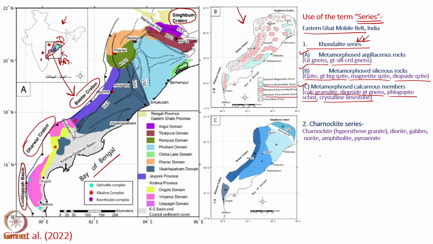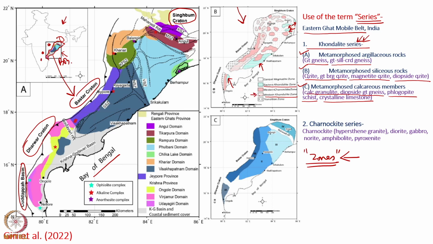So, here the Khondalite series of rocks appearance within the map has been made in terms of zones. A single series of rock has been plotted in the map as zones. The eastern Khondalite zone is located here, and the western Khondalite zone is located over there and here, and several isolated outcrops.